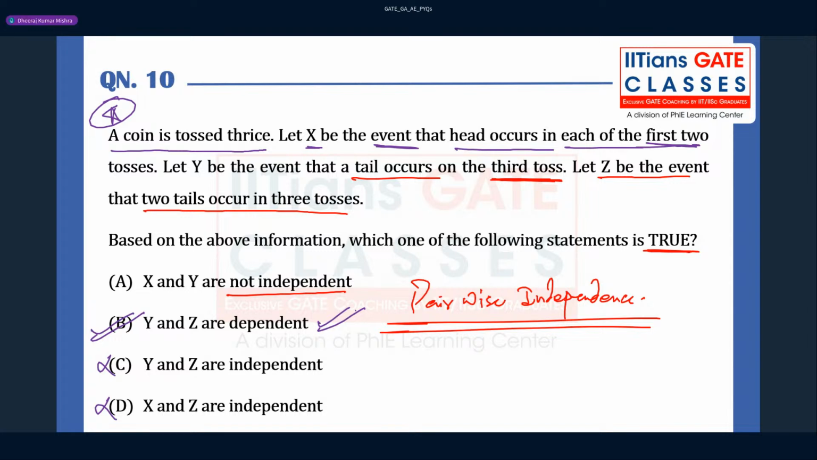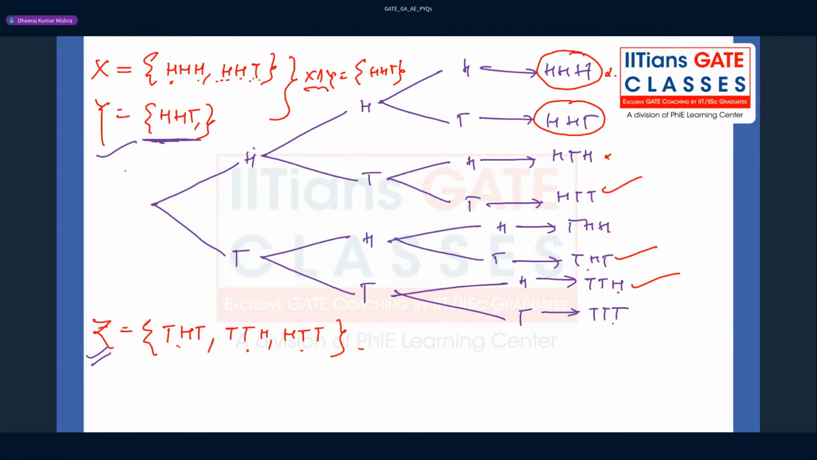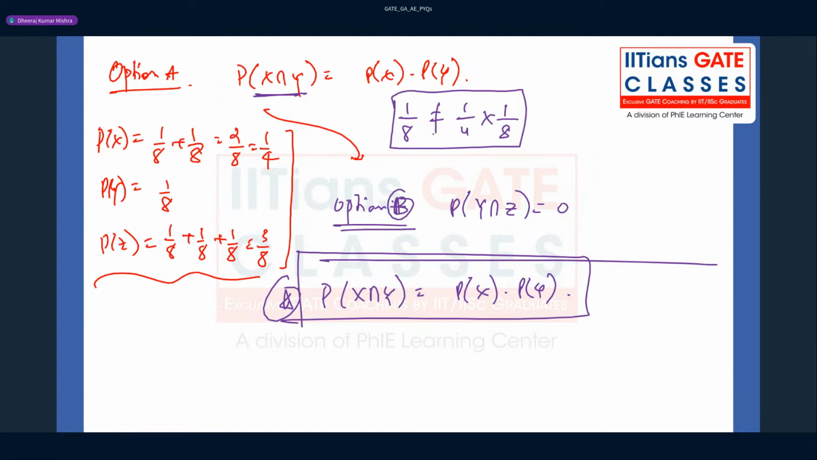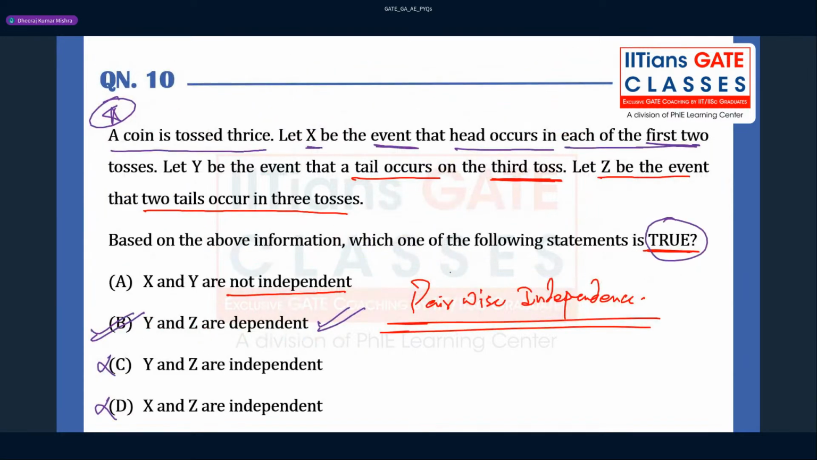So first of all, what you have to do, guys, is make the sample space. That is the first step. And then you have to find the common probabilities. Common probability has to be found by taking the common outcome first. So here the outcome is HHT, and we can also check the first option, which is not independent for sure. But they are asking which one is true, so option B will be correct here.